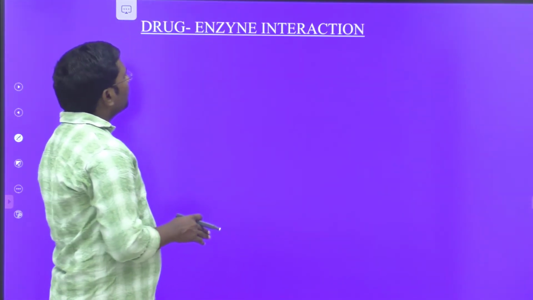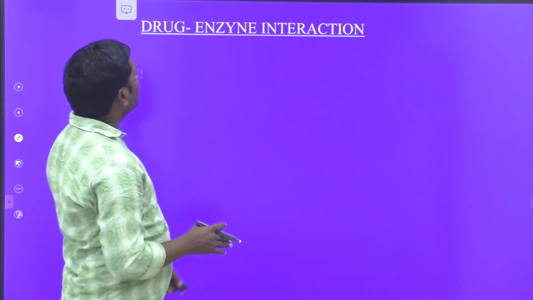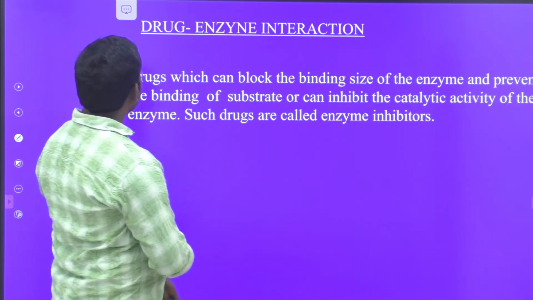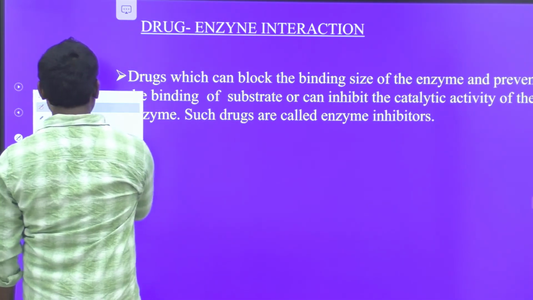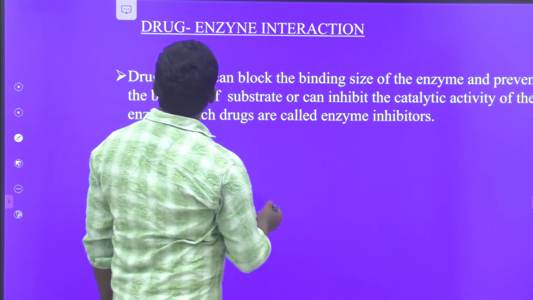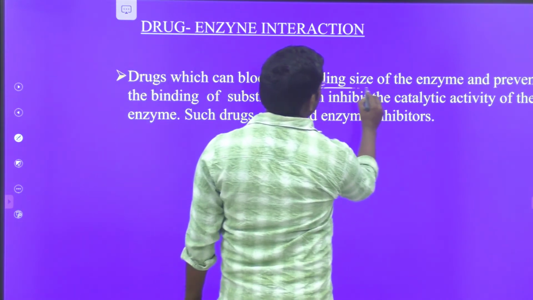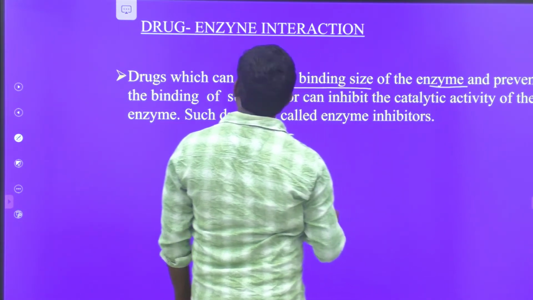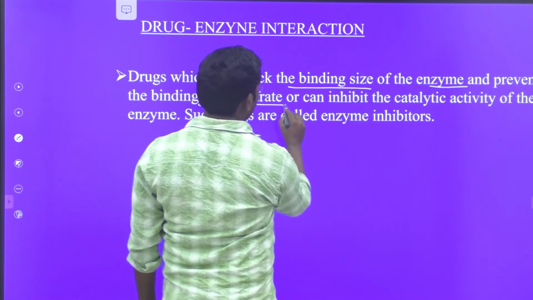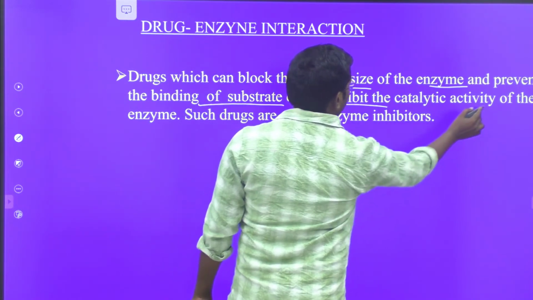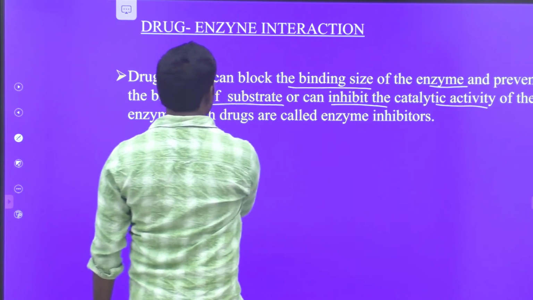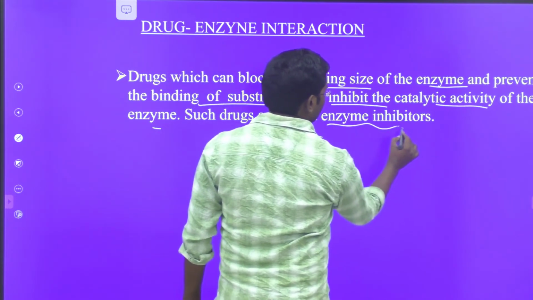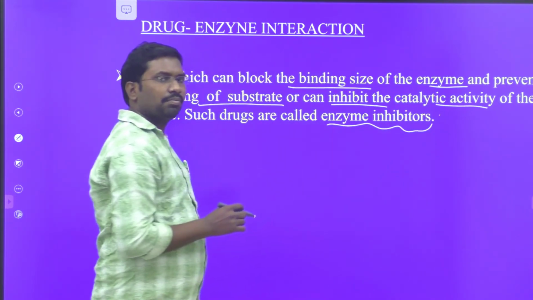And next one, drug enzyme interaction. So how does the drug enzyme interaction take place? Drugs which can block the binding site of the enzyme and prevent the binding of substrate, or can inhibit the catalytic activity of the enzyme, are called enzyme inhibitors. So this is important.